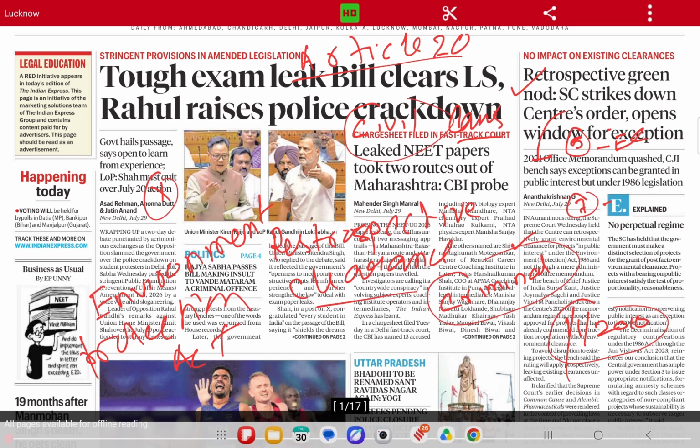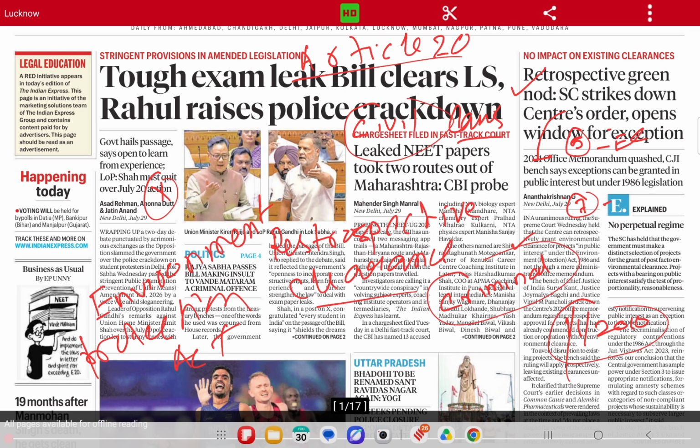So that's why the Supreme Court is saying that a retrospective green nod can be given with respect to the Environmental Protection Act. Whichever projects were given clearance earlier, their clearance cannot be withheld or withdrawn now on the grounds that clearance has been made tougher, or more grounds for clearance have been created. That's what the Supreme Court has said today in this judgment.